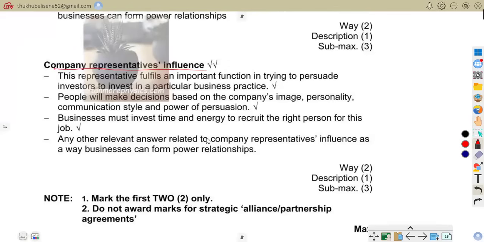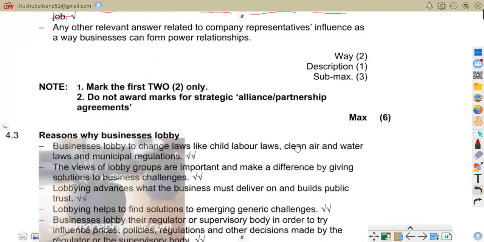Company representative influence. When we talk of company representative influence, we're talking about representatives who persuade investors and customers. For example, skilled sales representatives and public spokespersons. This representative fulfills an important function in trying to persuade investors to invest in a particular business practice. People make decisions based on the company's image, personality, communication style, and power of persuasion. Business must invest time and energy to recruit the right person for this job.